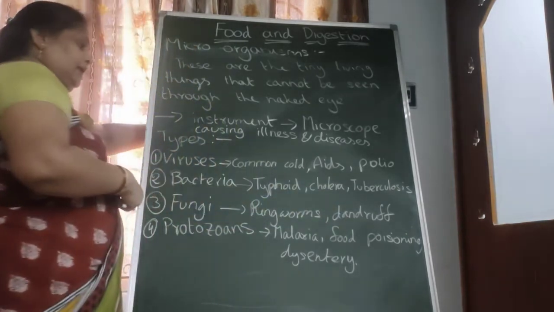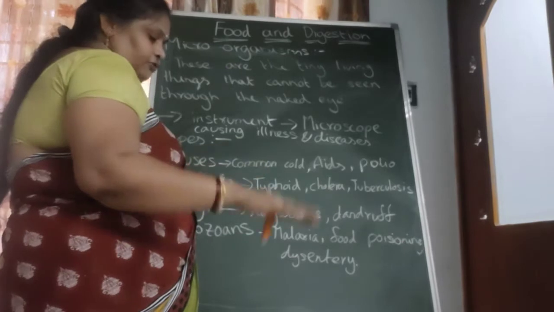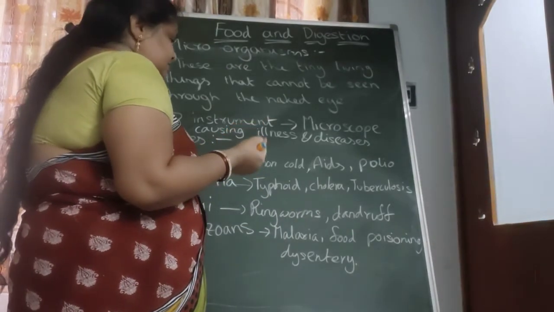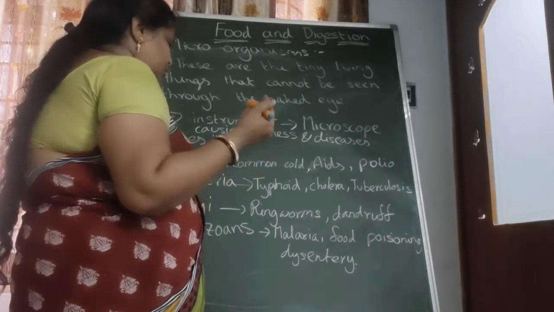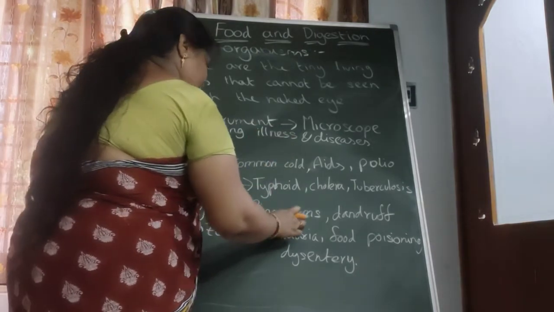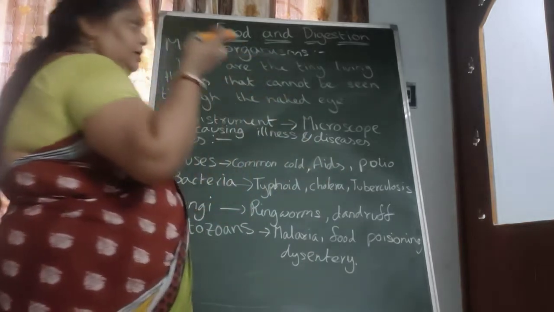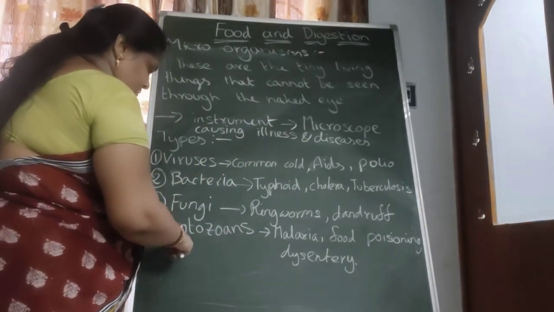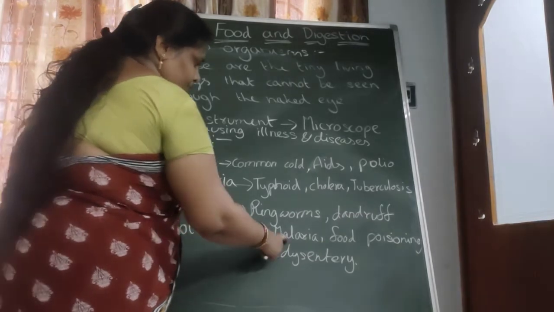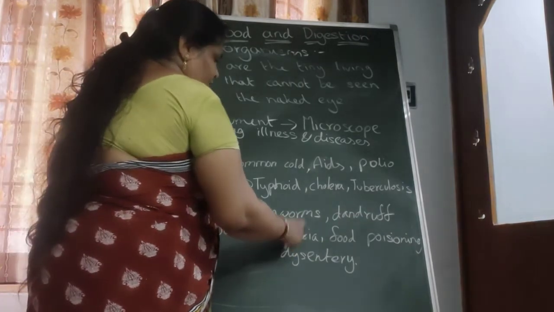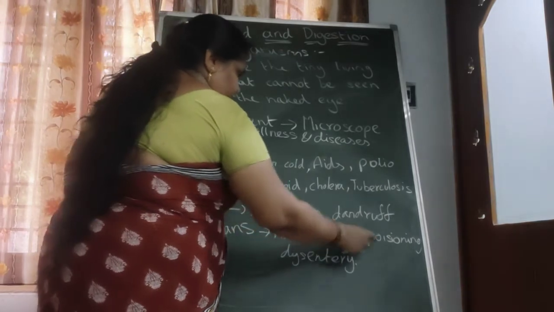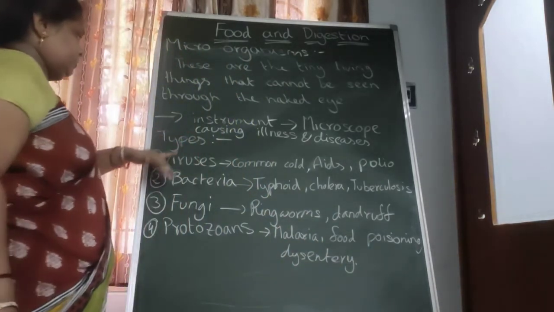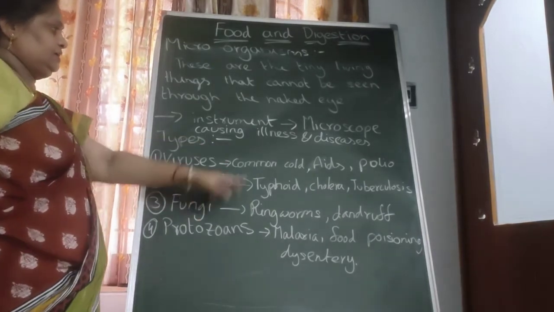Ringworms are nothing but, in our childhood, in our stomach having small snake-like structures. These are ringworms. And dandruff. Dandruff is the powder-like substance in our head. Next, protozoans. Malaria. Malaria is also one of the fevers. Next, food poisoning and dysentery. These are all the different types of microorganisms causing illness and diseases.